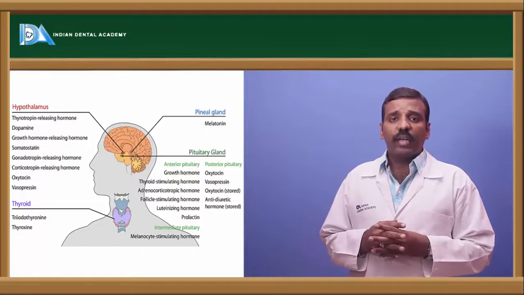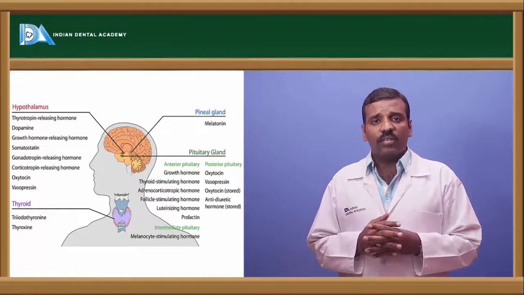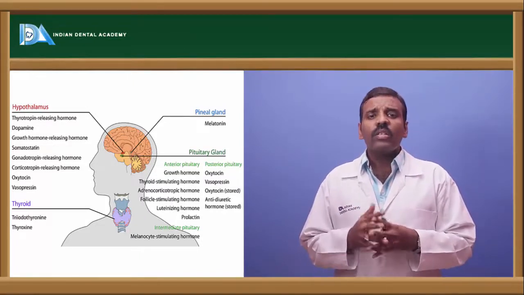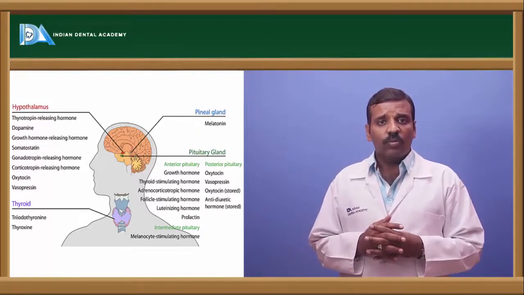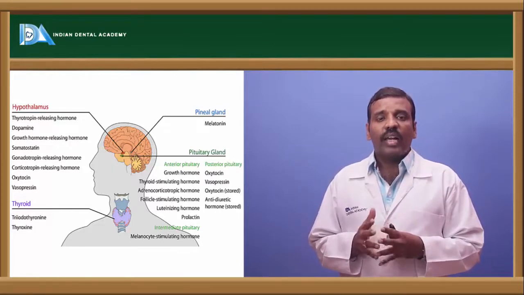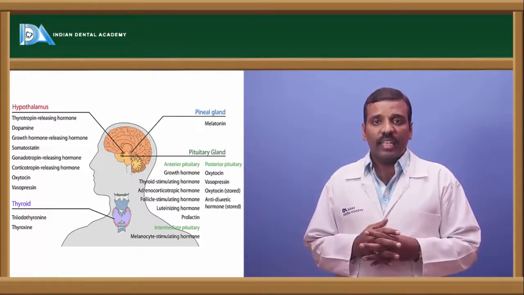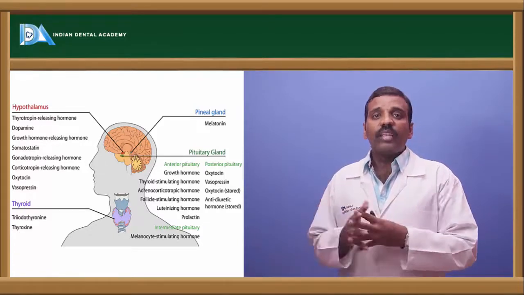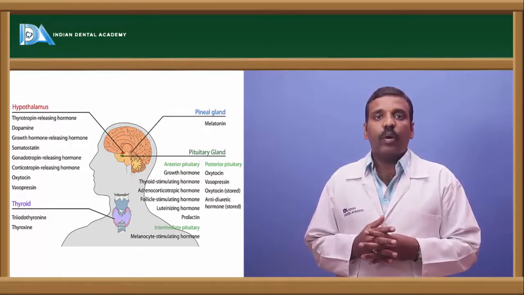The next one is the pituitary gland. The pituitary gland divides into two parts: the anterior pituitary and the posterior pituitary. The anterior pituitary secretes growth hormone, TSH (thyroid stimulating hormone), ACTH (adrenocorticotropic hormone), LH (luteinizing hormone), FSH (follicle stimulating hormone), and prolactin.